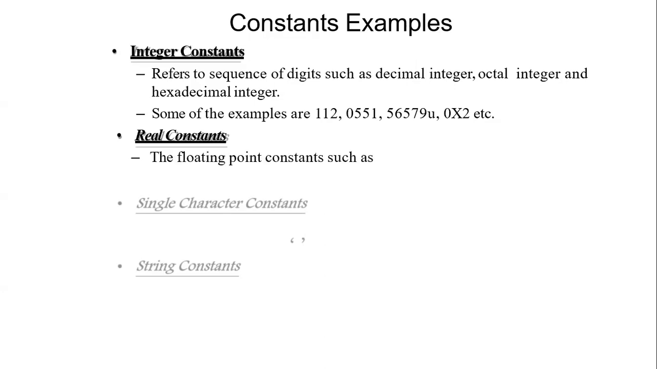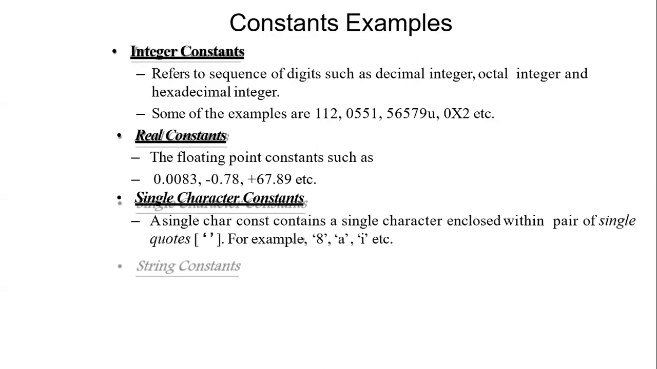Real constant. As a term, real is nothing but floating point, where a decimal comes. Likewise, you see there, it can be a negative value, it can be a positive value. Wherever we see a dot or a decimal value, that is nothing but a real constant. Coming to the single character constants, it should always be denoted in single quotes. A single character constant contains a single character enclosed in a pair of single quotes. For example, I have told you, numerical 8 is a single character, A is a single character, I is a single character. Then, along with that, string constants.